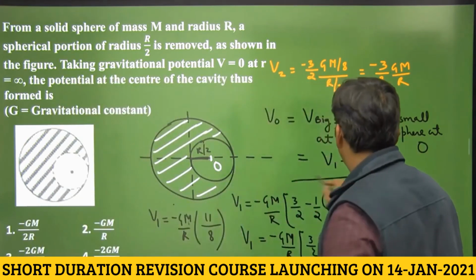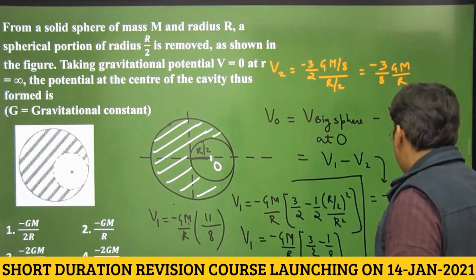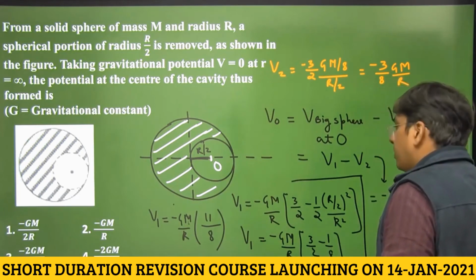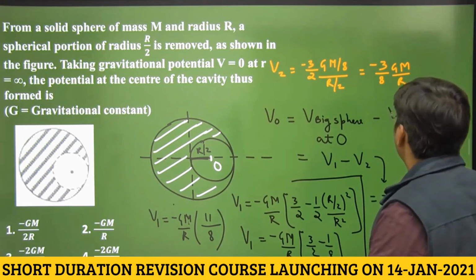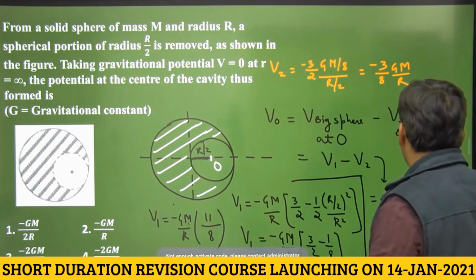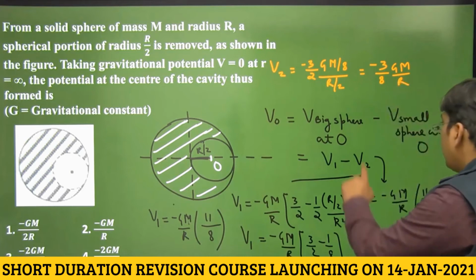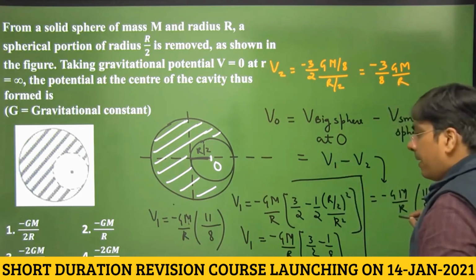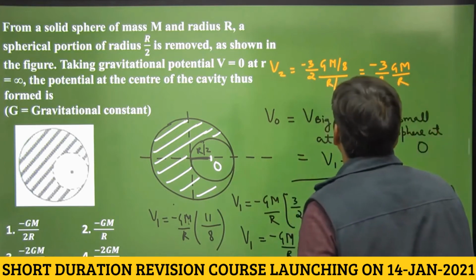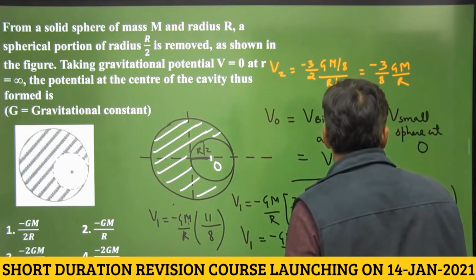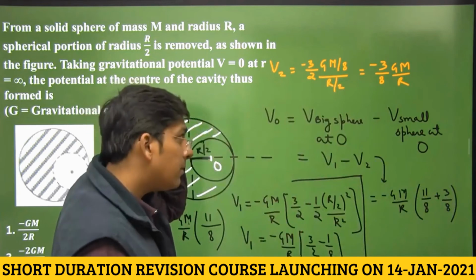Okay, what do we get? So from here, V1 minus V2 comes out to be minus GM by R, dear students, times 11 by 8 minus V2. So this becomes plus 3 by 8, I suppose. Let us see. V1 is minus GM by R times 11 by 8, correct. Negative of negative V2, that means it will be minus GM by R times 11 by 8, yes, this is correct. And this will be plus 3 by 8.